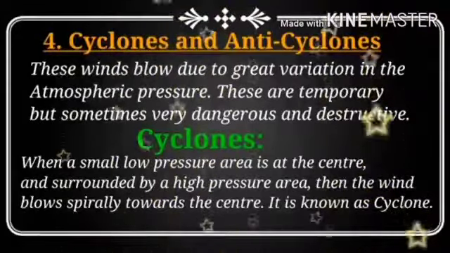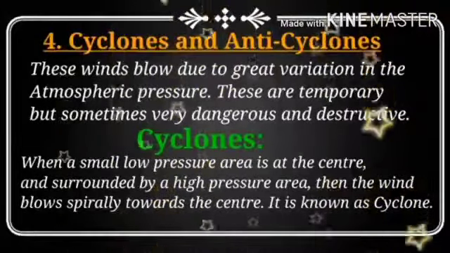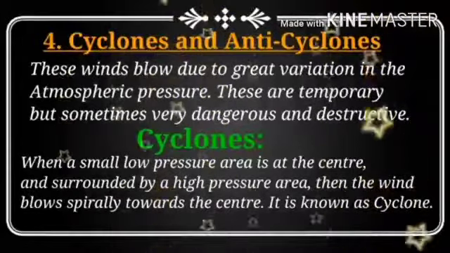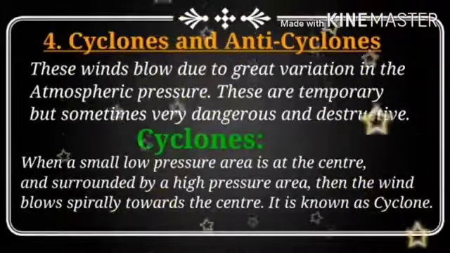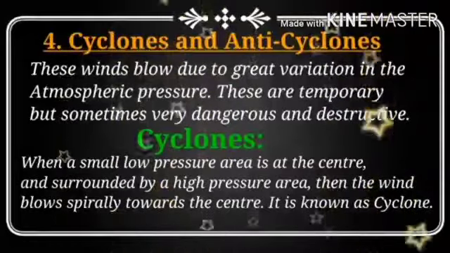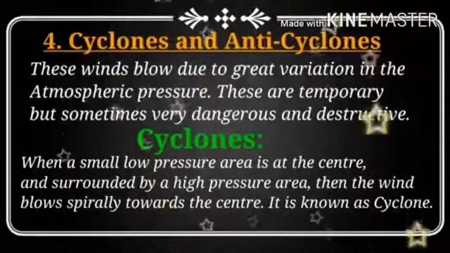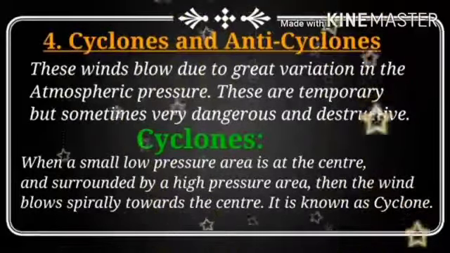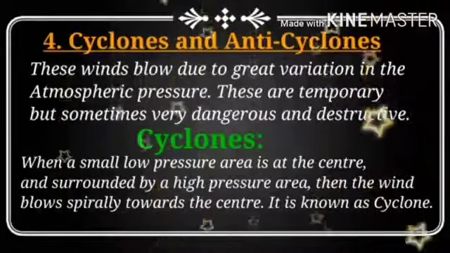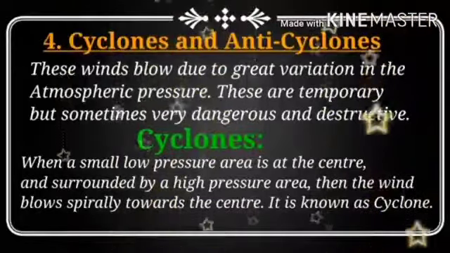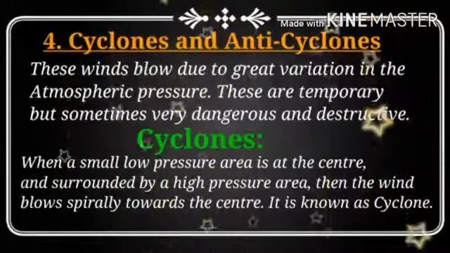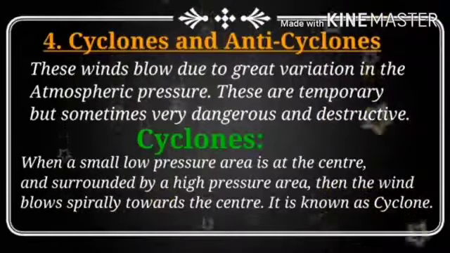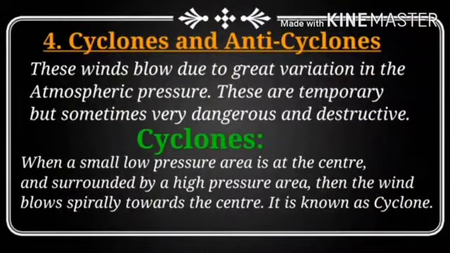Know this properly. These cyclonic winds are temporary, but sometimes they are very dangerous and destructive. I mean, these cyclones and anticyclones do not occur every time, and so they are considered temporary winds. But even though they occur for a short period, they cause enormous loss of life. That's why we consider them dangerous and destructive.